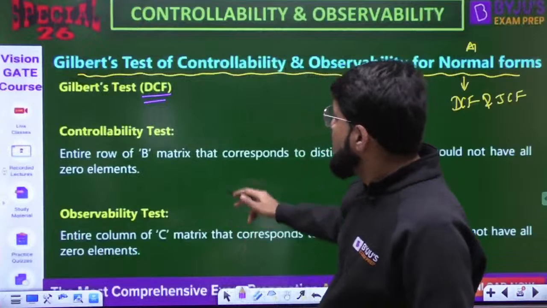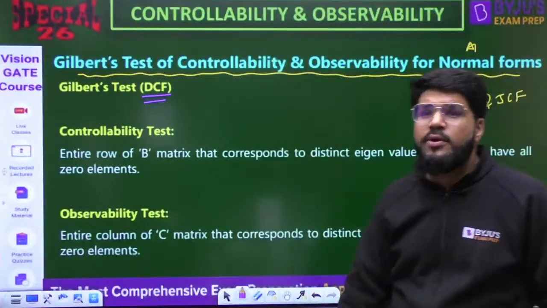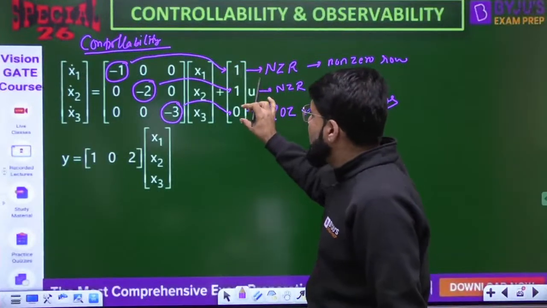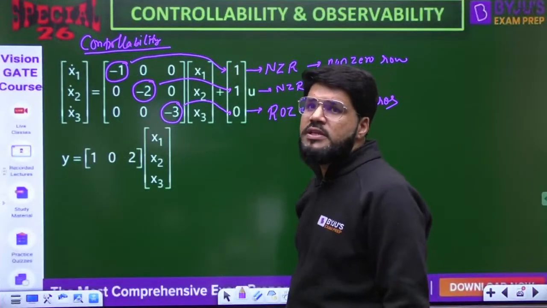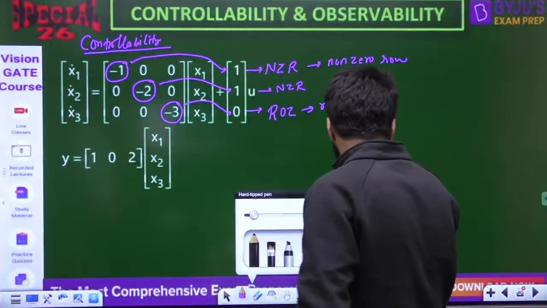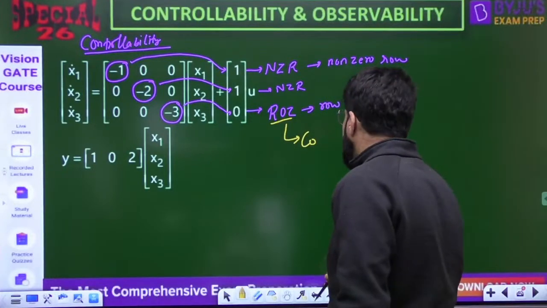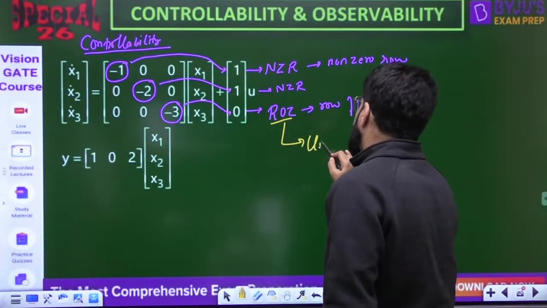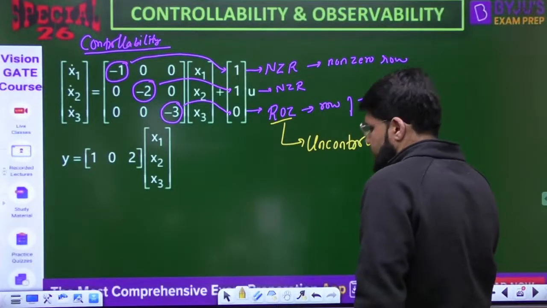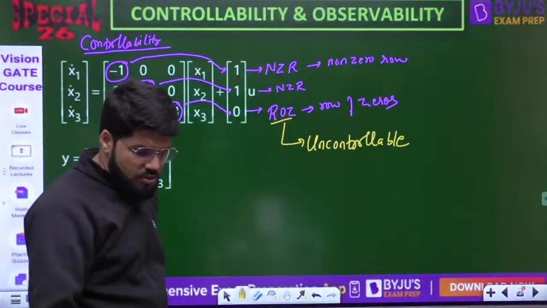What I told you: the entire row of the B matrix corresponding to a distinct eigenvalue should not have all 0 elements. But I have got one row of B which contains all zeros, which is a row of 0. Even if there is one row of 0, because of this row of 0 you will say that the system is not controllable. So simple it is.